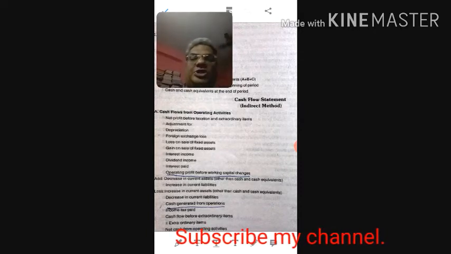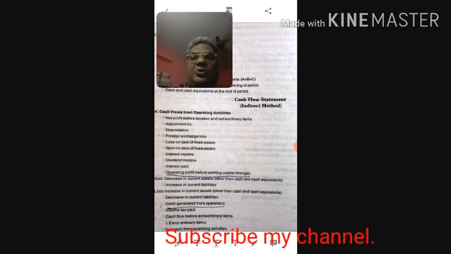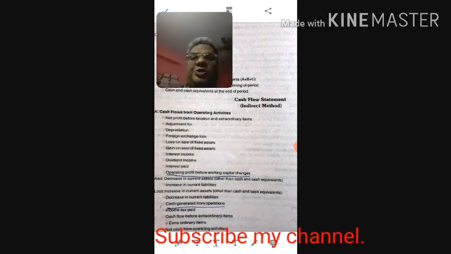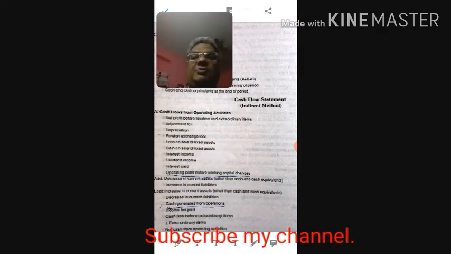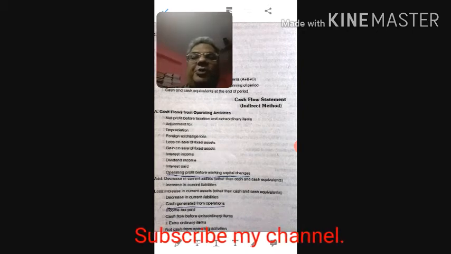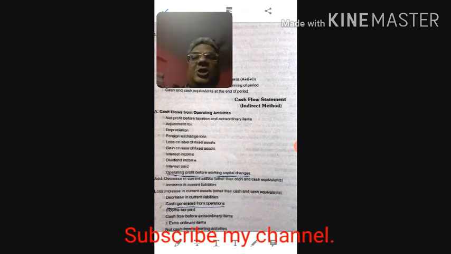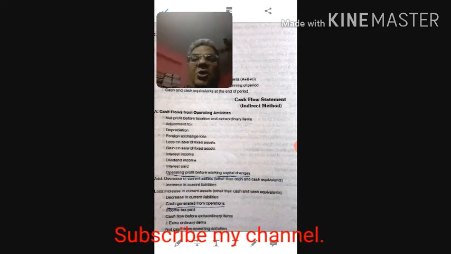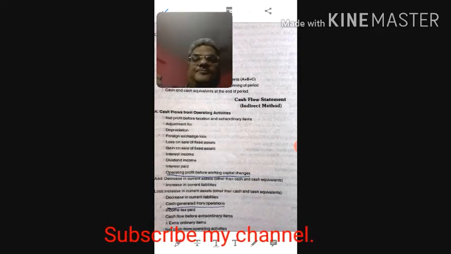Now, a question may arise, why is this cash flow statement required? It is required by the government to know whether the company is in a position to pay tax or not. Similarly, the employees of the company may be interested whether the company can pay their salary or not. Similarly, the creditor may be interested whether the company will be able to pay the creditor or not. So for this reason, this cash flow statement is required.